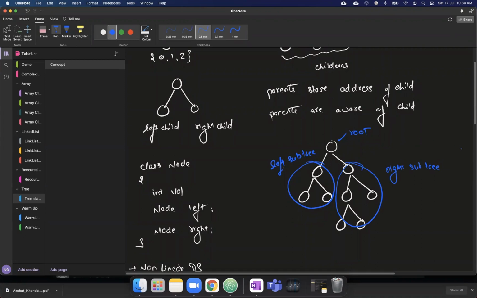95% of the problems in trees are solved using recursion. When we discussed recursion, we saw that recursion is applying the same logic to different values. So suppose you try to solve a certain problem, let's say problem P, for this tree, you will be solving the same problem for every node. When we do that, this becomes the root, and this becomes the left subtree for this, and this becomes the right subtree for this. This is how the perception changes within a tree.